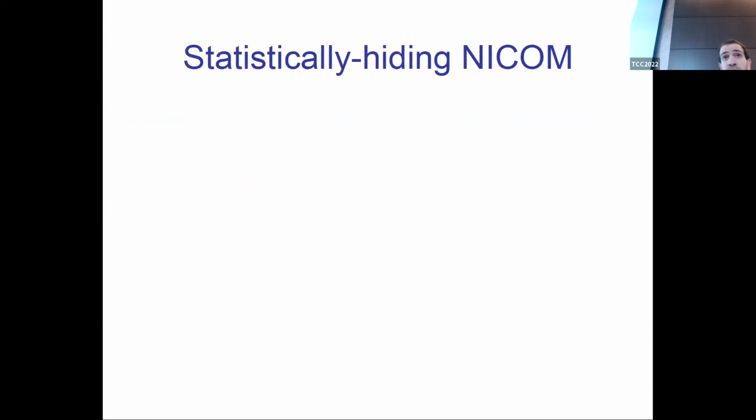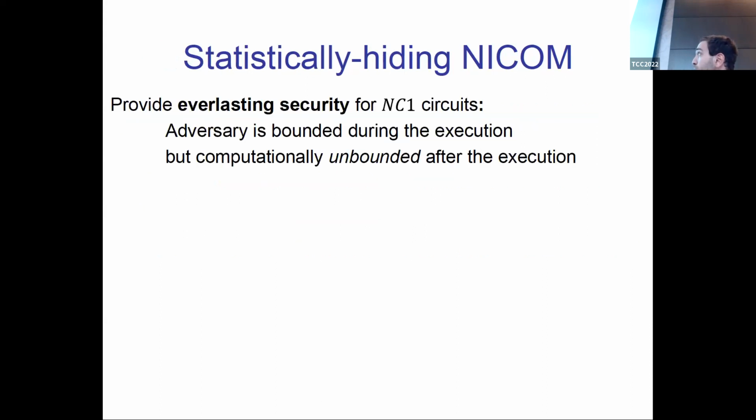The second one is statistically hiding. If you are using this kind of commitments, you actually obtain a stronger notion of security called everlasting security. This means that the protocol is secure even against an adversary that is bounded during the execution, which is the standard, but can be computationally unbounded after the execution. Okay, so by using statistically hiding non-interactive commitments, we obtain everlasting security for every NC1 circuit and in 3 rounds.